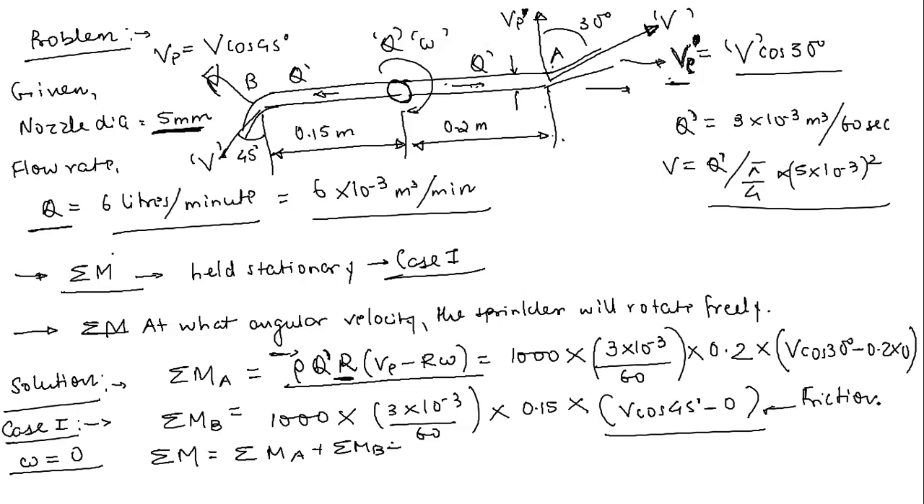even if I am not holding the sprinkler with my hand, in an actual situation, if you leave it freely, still for some moment of time there must be this friction torque. In the initial duration, this friction torque will oppose the motion of this sprinkler. But once the moment produced due to the nozzles A and B overcomes this friction torque, the sprinkler starts rotating freely.